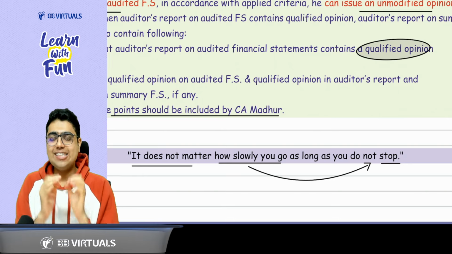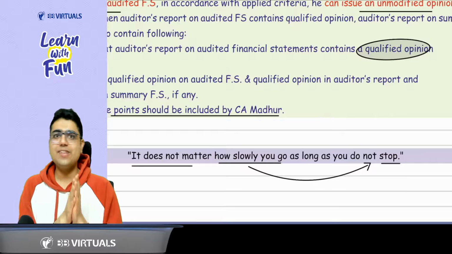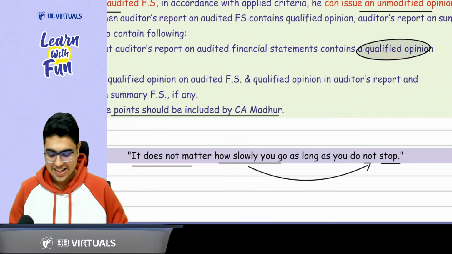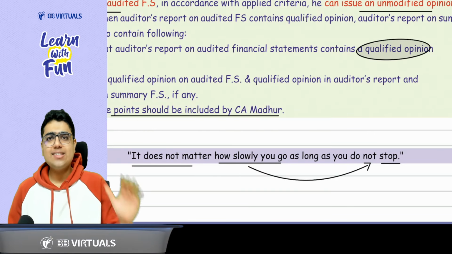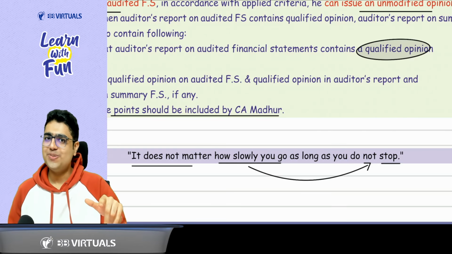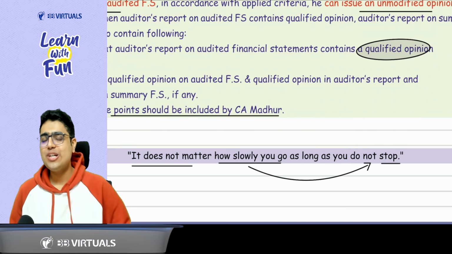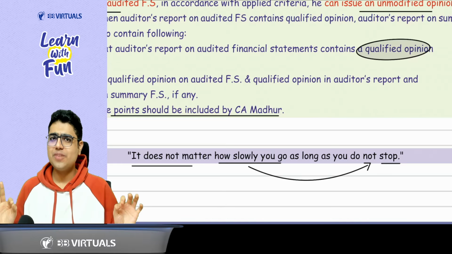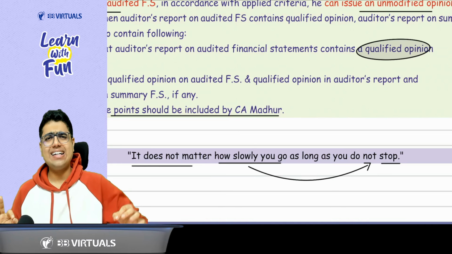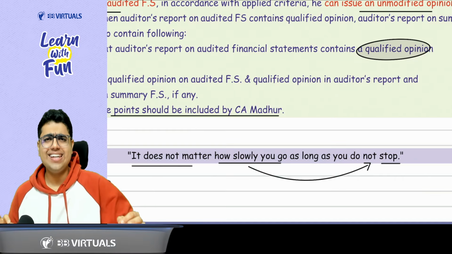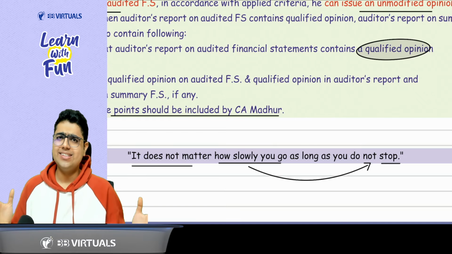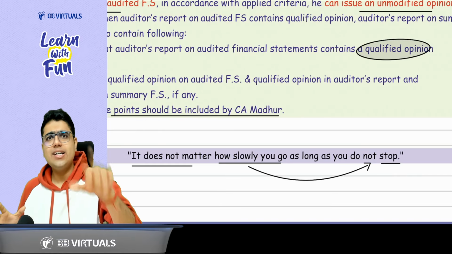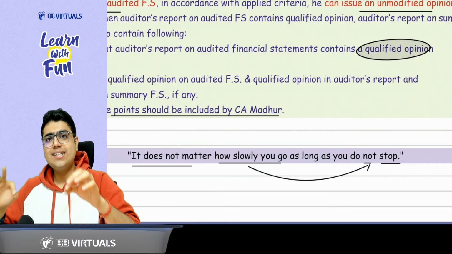And yes, just make sure you are studying with happiness, because when we study with happiness, only then do we progress. And the last thought of the day: it does not matter how slowly you go as long as you don't stop. So even if you are not studying 18 hours, 17 hours, 16 hours per day, it's fine. Because studying 16 hours one day and not studying the next day just makes it 8 hours a day.